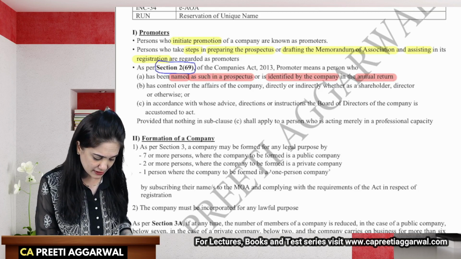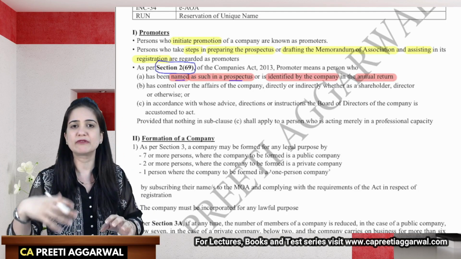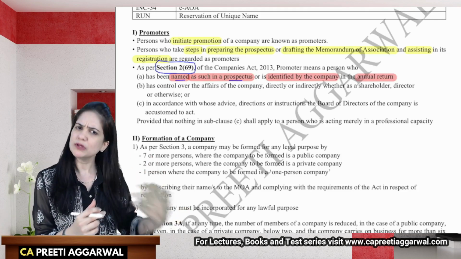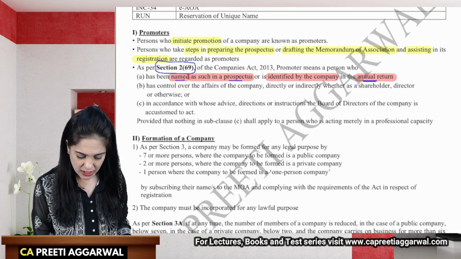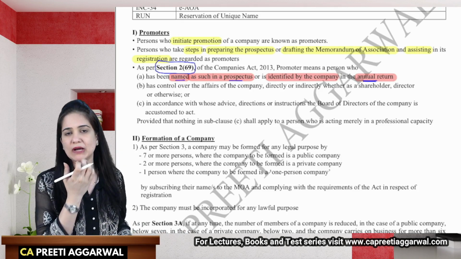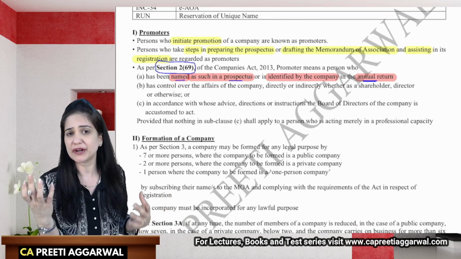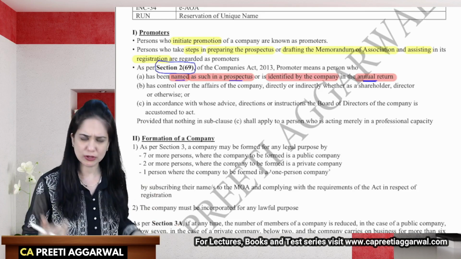So if you are named in the prospectus as a promoter, so in the prospectus which we use to invite the subscriptions from the public, if we have written your name as a promoter, then you are a promoter of the company. We have identified that person as a promoter in the annual return. Annual return requires us to provide the financial and non-financial information. It asks us to provide the information relating to promoters. So if your name is written in that promoter part, then you are a promoter of the company.